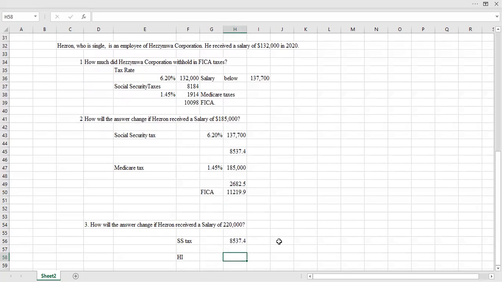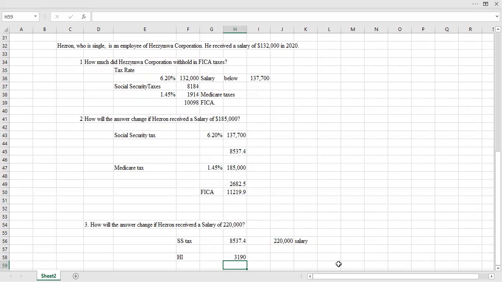We know the salary is 220,000. I'm going to pick the tax rate from here, because that is the Medicare insurance tax rate that applies across the board to salaries, multiplied by 220,000 in salary.